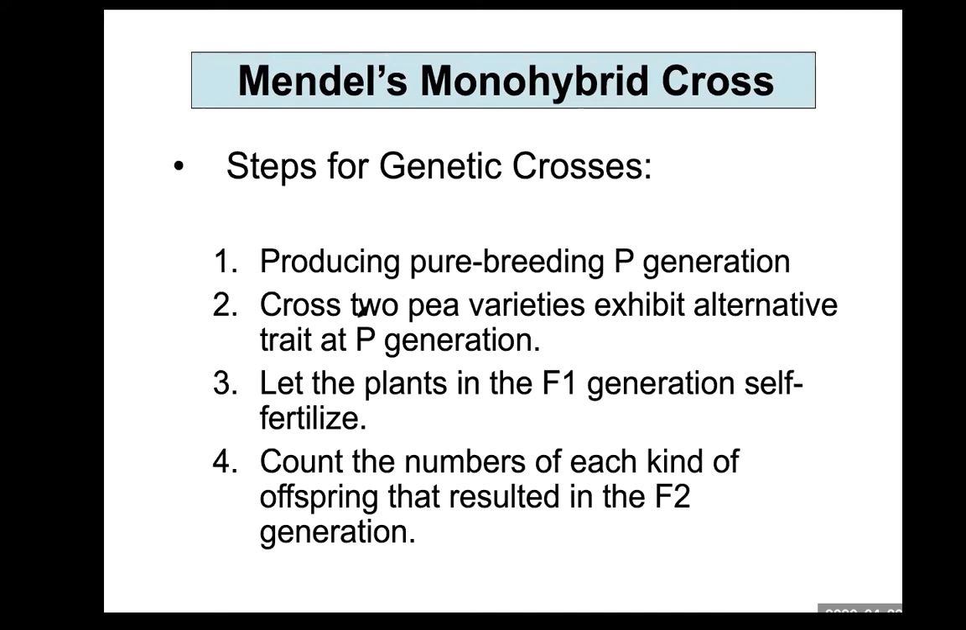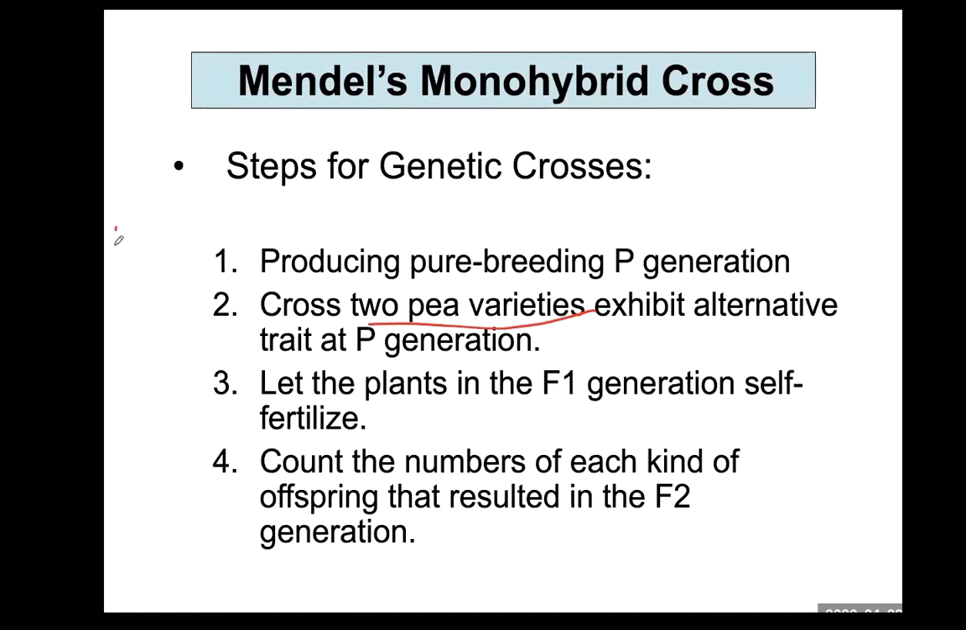And then cross two pea varieties exhibiting alternative traits at the P generation. So two kinds of pea plants. For example, maybe a purple flower pea plant and a white flower pea plant, and then cross them. From the genetic cross at the P generation, F1 offspring are generated. Then the F1 generation is self-fertilized to give rise to the F2 generation. So let the plants in the F1 generation self-fertilize.